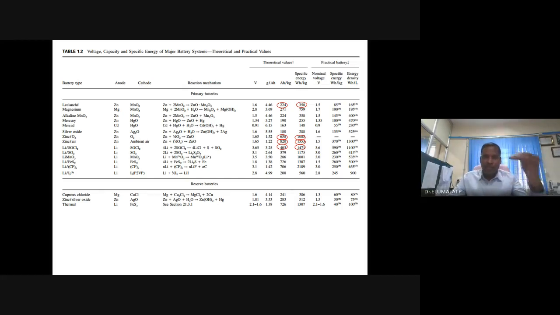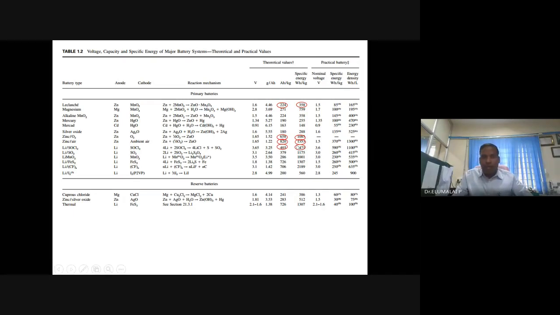It's the same case with the lithium secondary battery also. You get less than 50% of the theoretical capacity. So much advancement has been made. So many improvements have been made in communication, electric vehicles, UPS, consumer electronics. How much more advanced it would have been if you would have been able to get the full theoretical energy density or capacity. So such a demand is there for batteries.